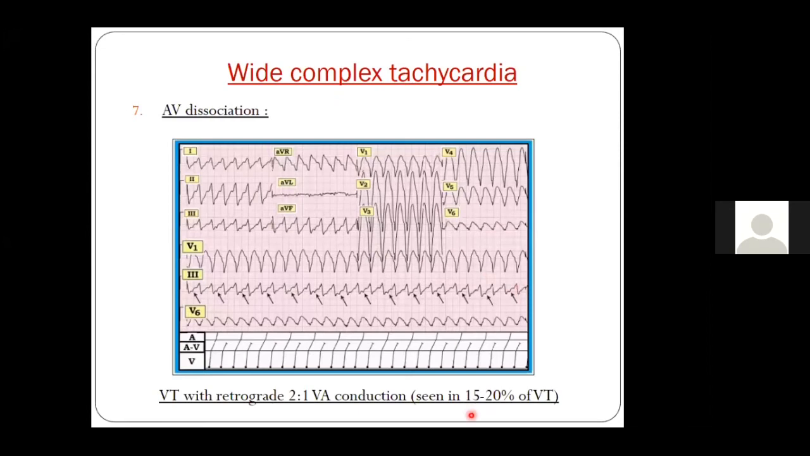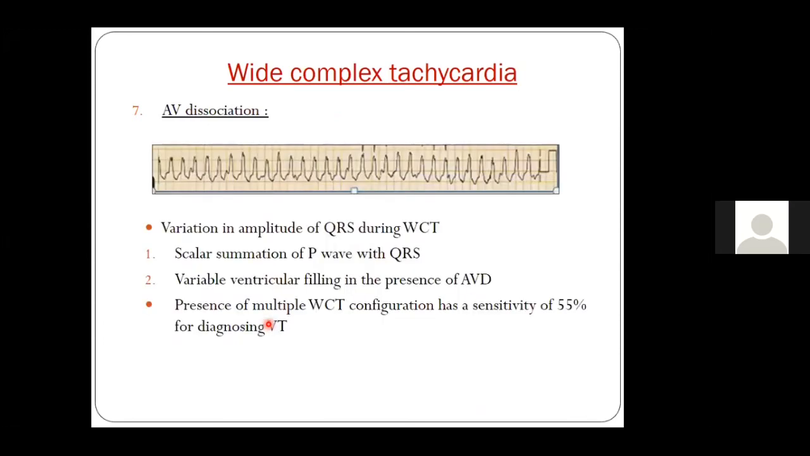Now again, as I told you, there is 2:1 AV conduction. You can again see in this ECG that after every 2 QRS there is a hidden P wave. So there is 2:1 AV conduction, which we see in 15 to 20% of patients with ventricular tachycardia. Now, as I told you, if you see variation in amplitude of QRS during wide complex tachycardia, it is related to variable ventricular filling in the presence of AV dissociation. So when we have AV dissociation, the ventricular filling is variable, and that is why the QRS morphology varies in amplitude.